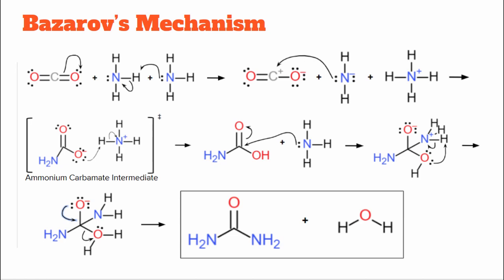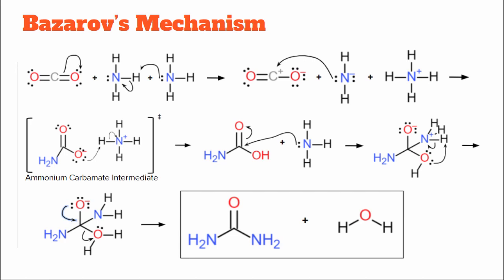So here's the mechanism for the Bosch-Meiser reaction, which starts with the shuffling of electrons to generate a carbocation on the CO2, as well as an NH2 anion known as azanide. The azanide then donates an electron pair and attaches to the CO2's carbon. This molecule forms a salt with the ammonium, creating the ammonium carbamate intermediate.